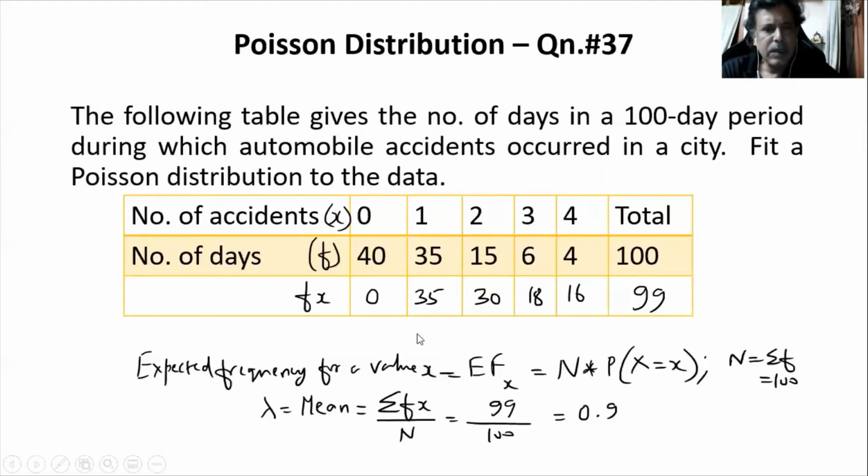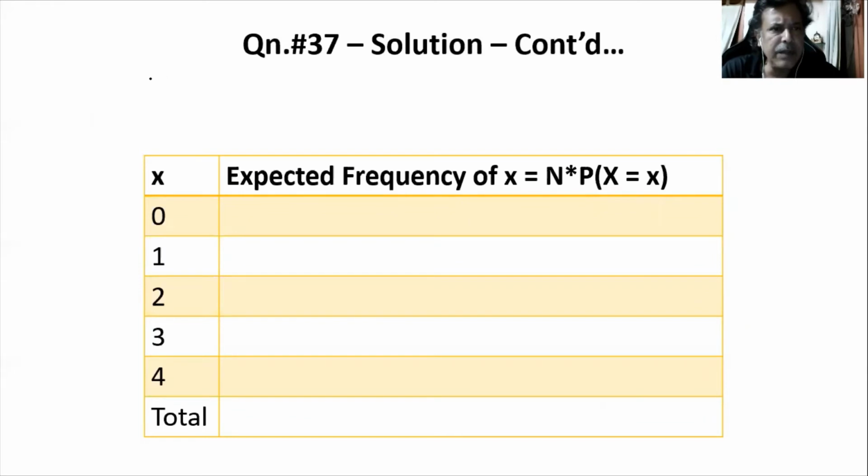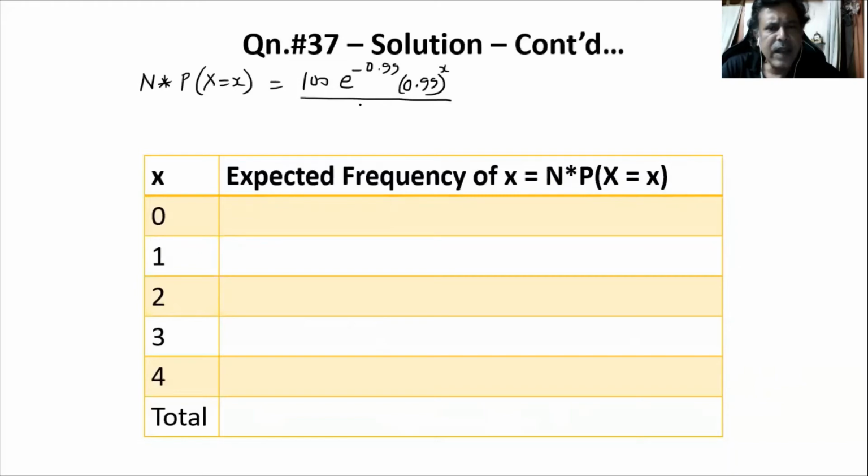So let's move on to the next slide to continue this. So what do we have now? We have found out the lambda value. Let me write that probability function: n multiplied by probability of x is equal to x. We know n is 100. The probability function for a Poisson distribution is e power minus lambda, lambda is 0.99, then lambda power x, so 0.99 to the power of x divided by x factorial, right?